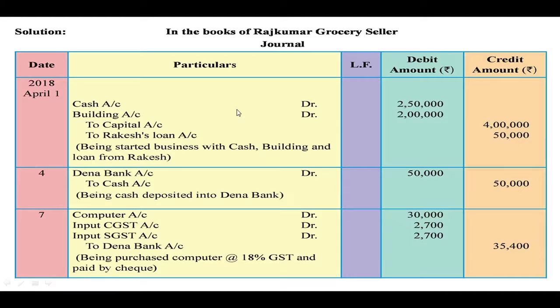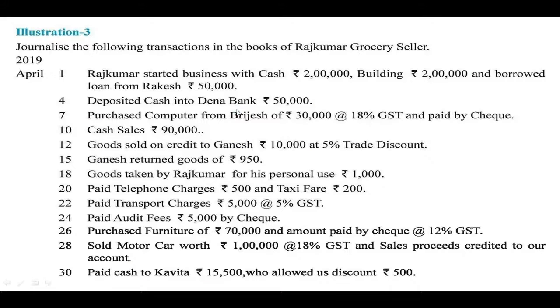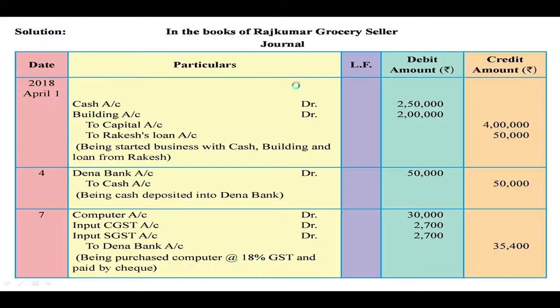Now students, in the question it is given the amount for cash is only rupees 2 lakhs, but in the journal entry the amount for cash is rupees 2 lakhs 50,000 because this cash also includes the cash came in the business when the loan was borrowed from Rakesh rupees 50,000.